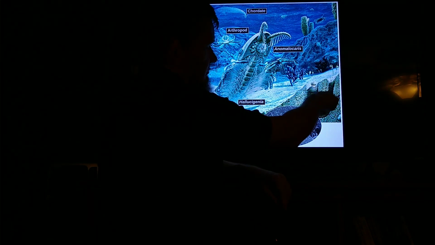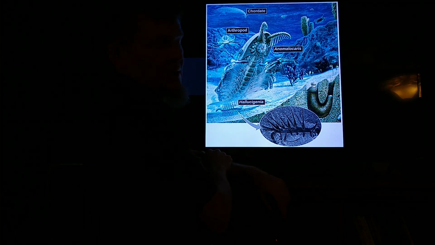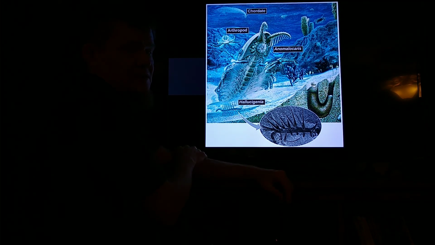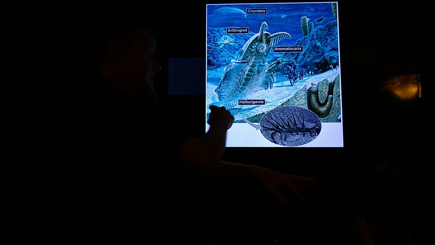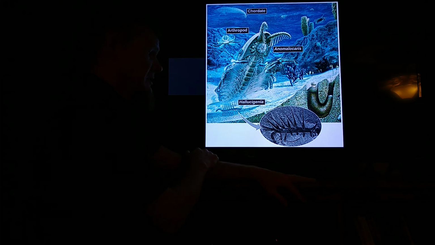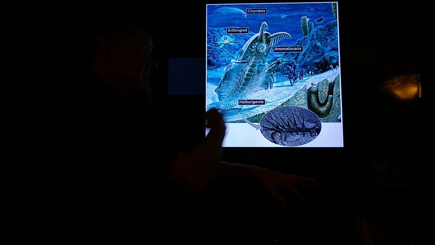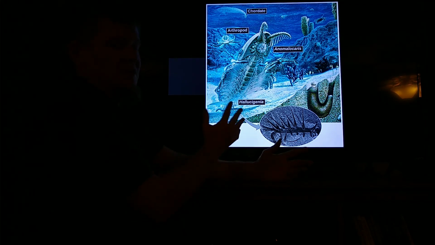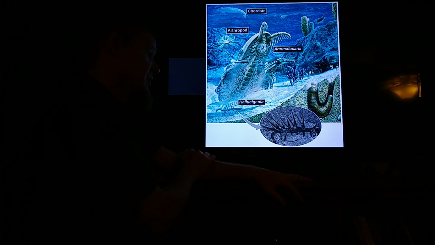Here is a worm, probably some ancient annelid. And then this one right here, Hallucigenia. You have to look at Hallucigenia on your own. Do a Google search for Hallucigenia. We're not really sure what Hallucigenia was. That's why the name means hallucinogen. It means crazy vision. It means something that shouldn't exist. We're not exactly sure what Hallucigenia was. We're not exactly sure how it moved, if it moved.